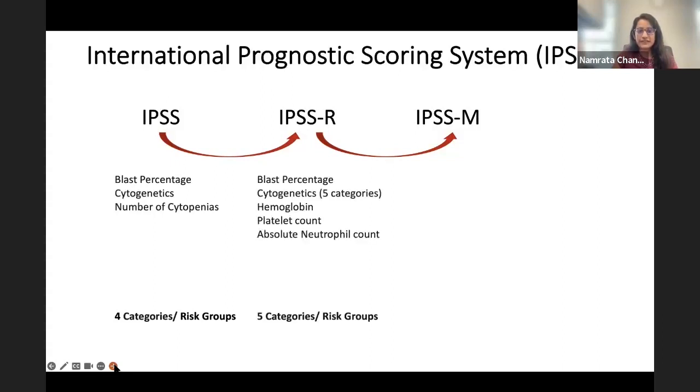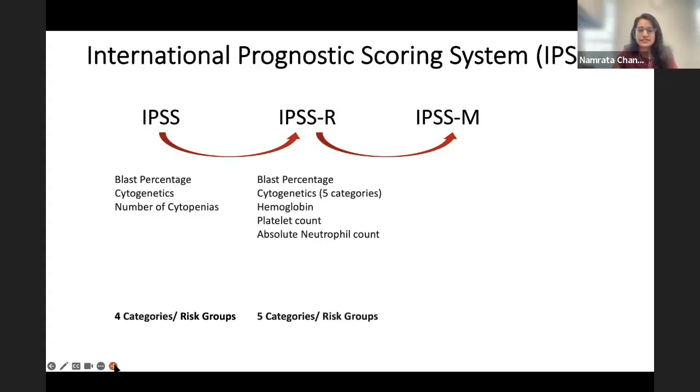With the development of the IPSS-R, blast percentage was still considered, but in addition to this, the cytogenetics were further refined into 5 different categories, and weights were changed for particular cytopenias, so focusing on hemoglobin, platelet count, and neutrophil count separately. In this scoring system, it was subdivided into 5 categories or risk groups.